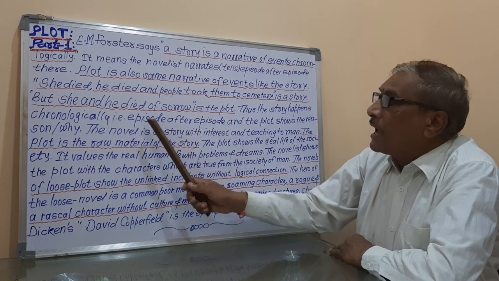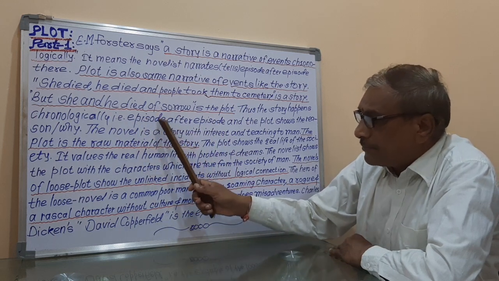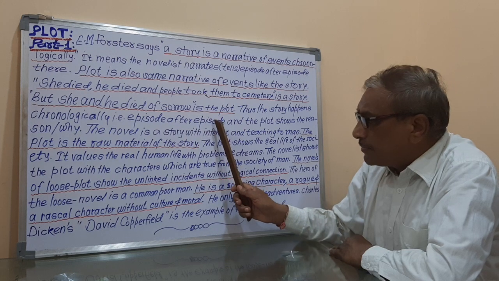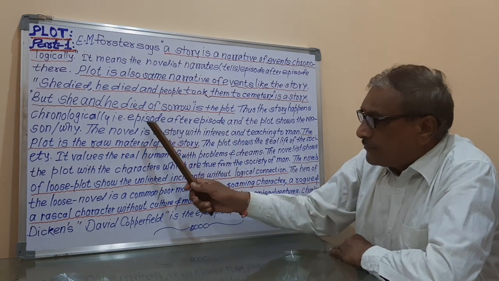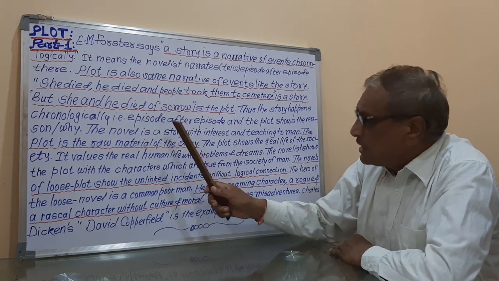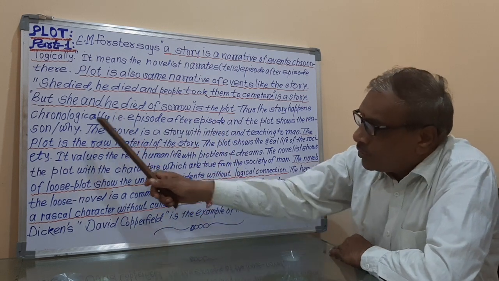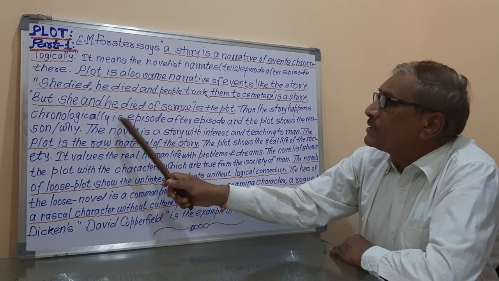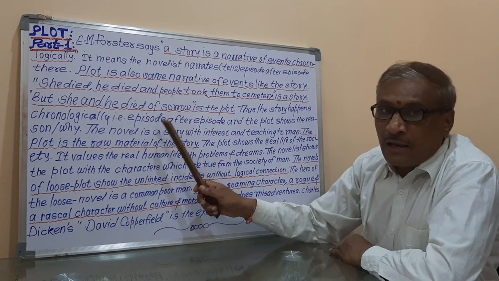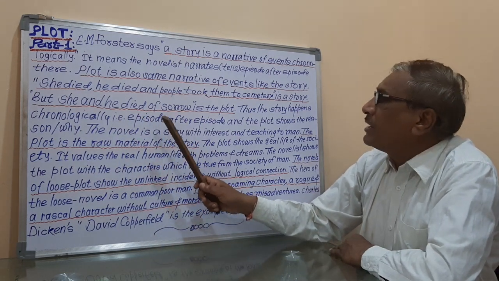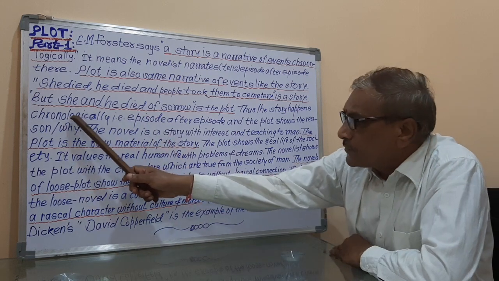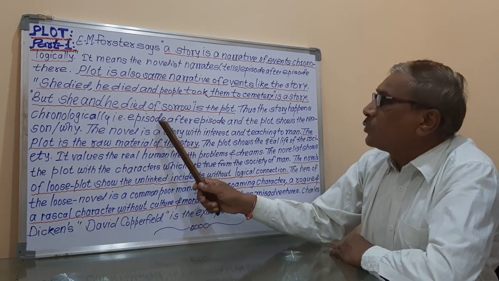It means at first the first episode happens, then the second happens, or at first the first event happens and then the second event happens. So it is called chronologically, that is one by one episodes or one by one event. That is called the chronologically happening of the story.